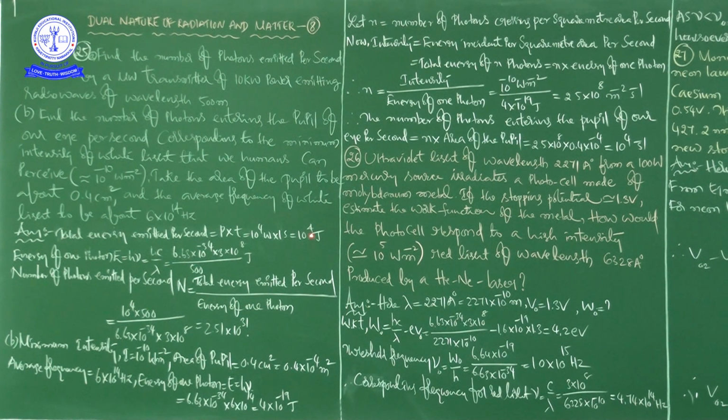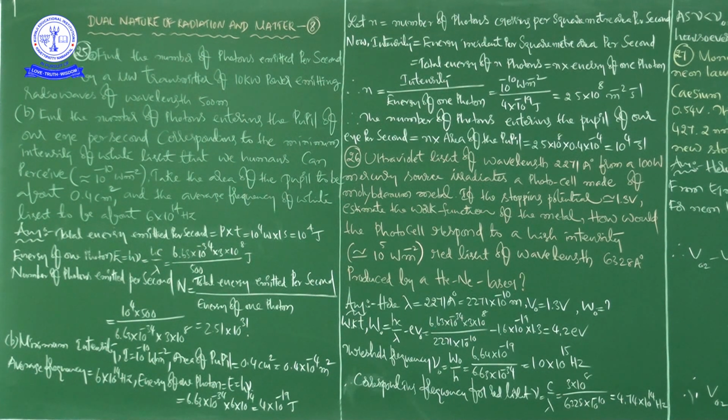Next question, question number 26. Ultraviolet light of wavelength 2271 angstrom unit from a 100 watts mercury source irradiates a photocell made of molybdenum metal.